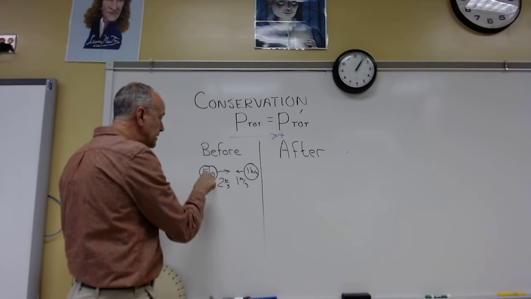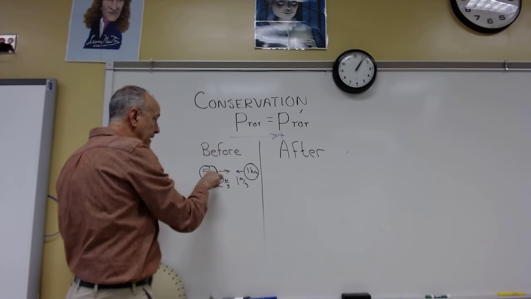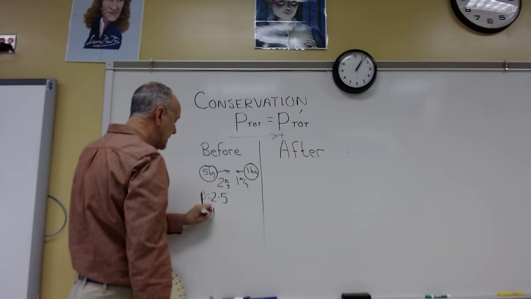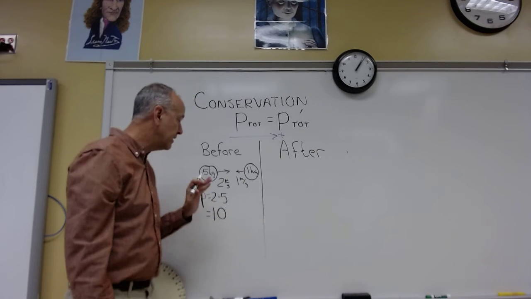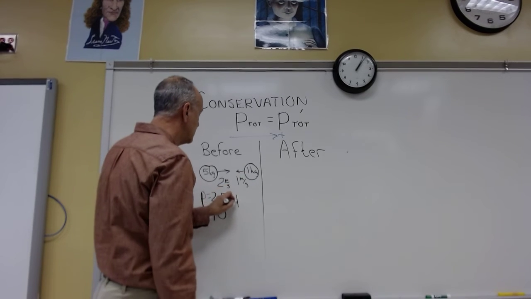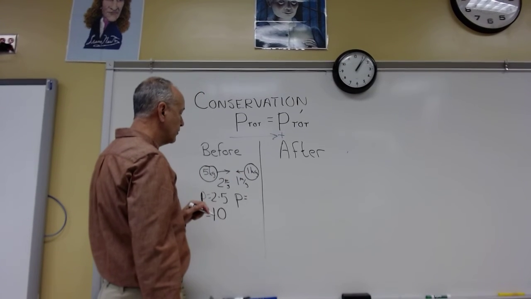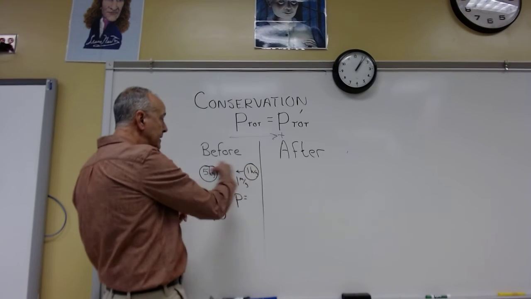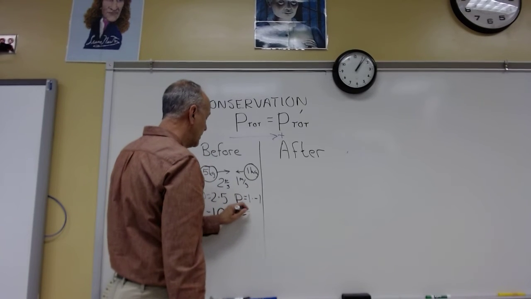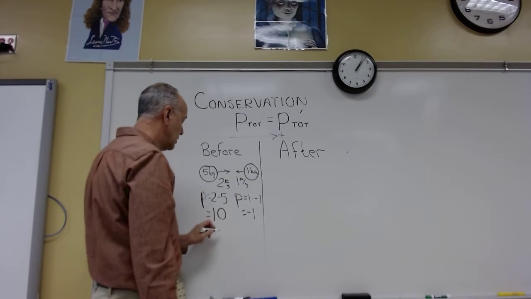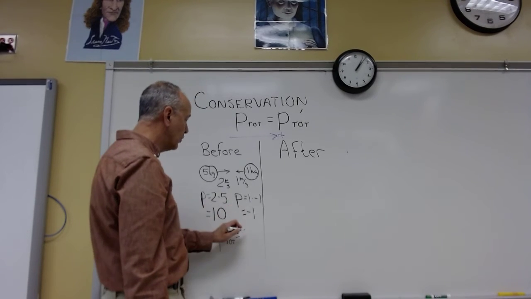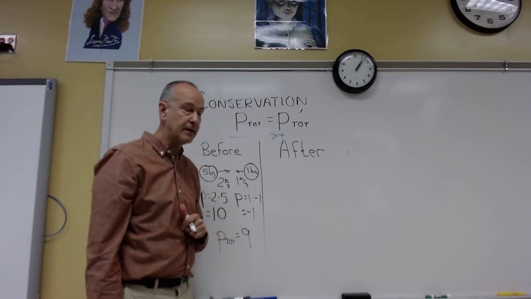The momentum of this one is 2 times positive 5, which is 10 kilogram meters per second, and I'm going to leave the units out just so it doesn't get too crowded. The momentum of this one is 1 kilogram, mass times velocity, times -1, which is -1 kilogram meters per second. So the total momentum of the system before is 10 plus -1, which is 9 kilogram meters per second.